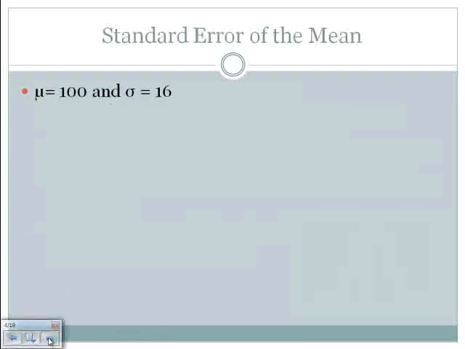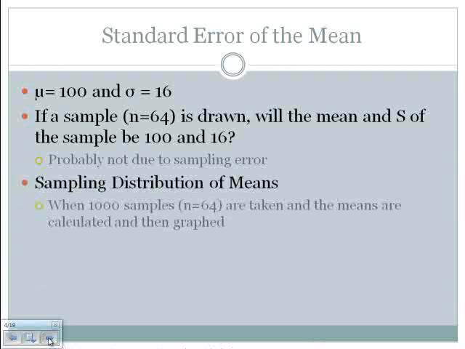Now you need to meet a new friend called the standard error of the mean, and I've got two new symbols up there for you. Mu is the symbol that stands for the population mean, and sigma is the symbol that stands for population standard deviation. So let's say somewhere out there there's a population of people, and on some variable of interest the average score, if we had access to all the people in the population, would be 100, and the standard deviation of whatever it is that we're measuring would be 16.